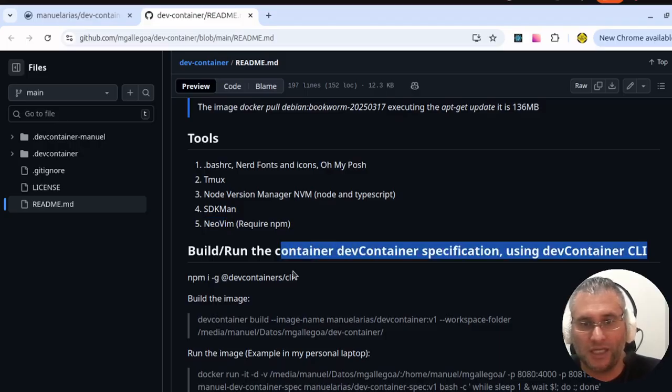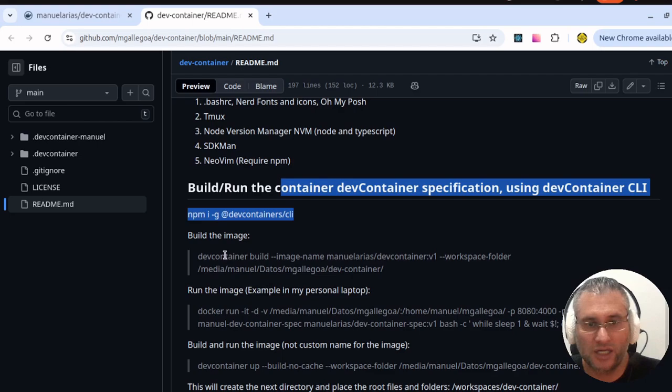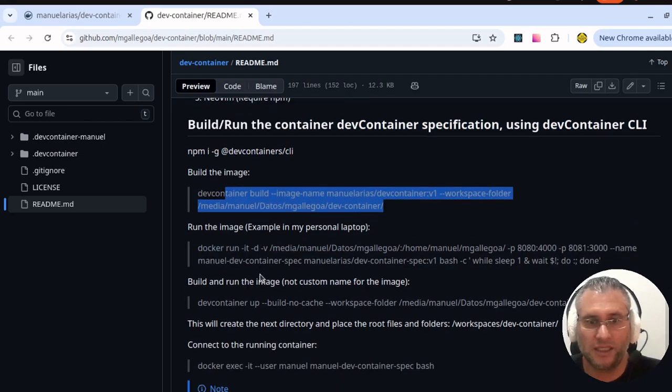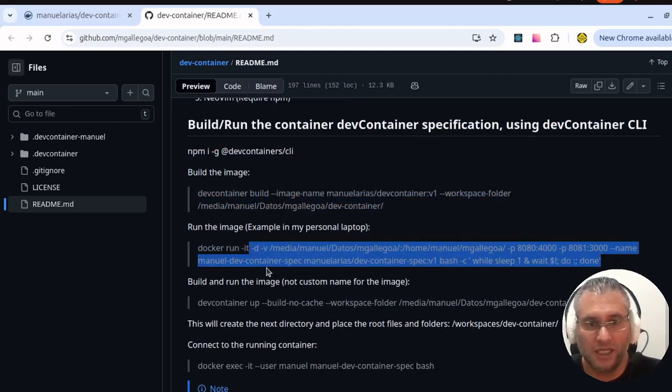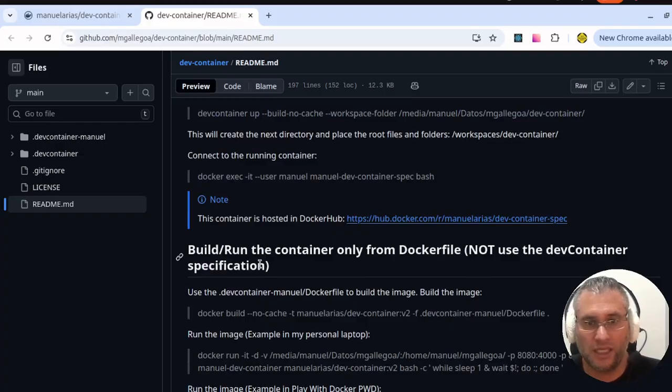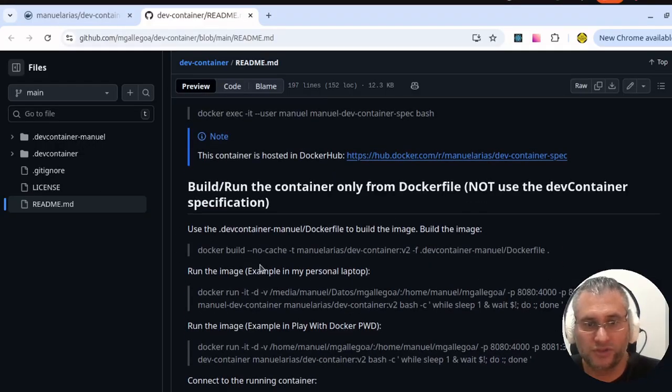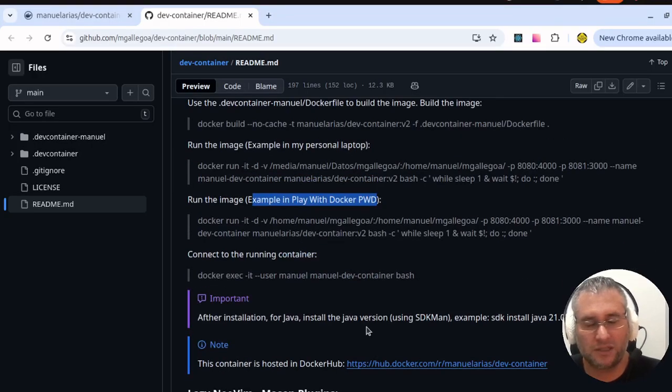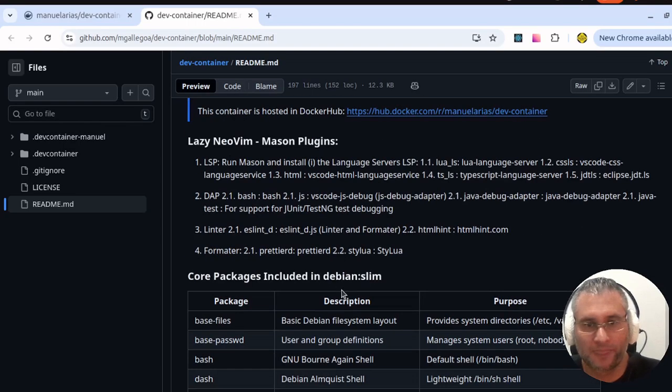And here is complete documentation on how you can run the dev container and use it on this page, Play with Docker. It's a good page to test and run Docker containers.